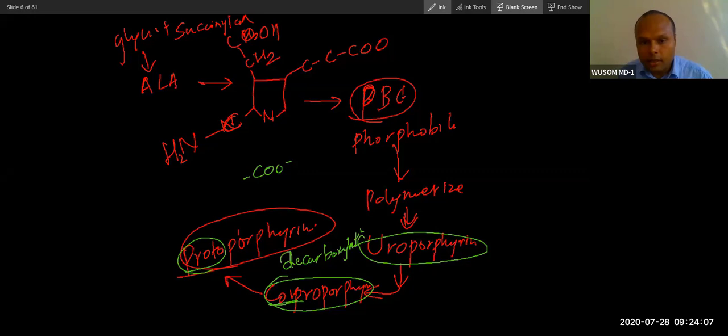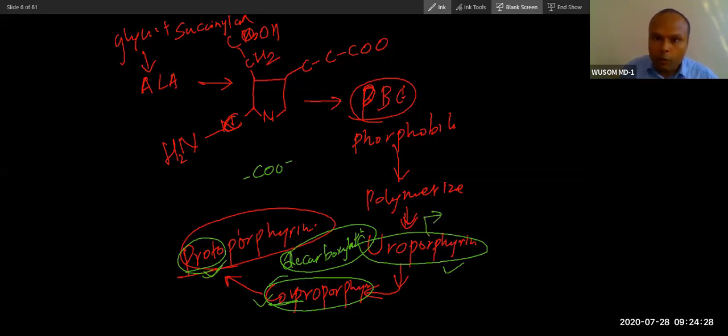That is the difference. Ultimately it is decarboxylated down to protoporphyrin. Remember this modification, and based on these three groups of porphyrin, you can classify and memorize the porphyrias.